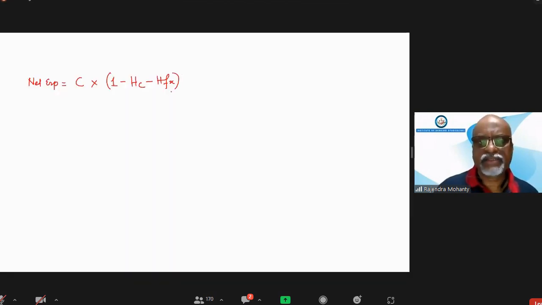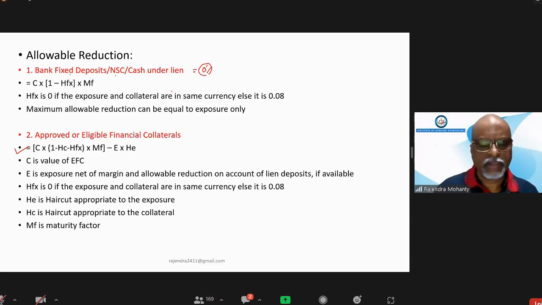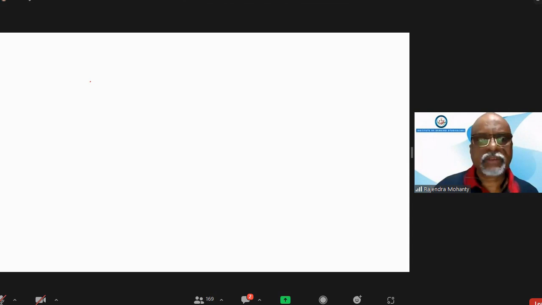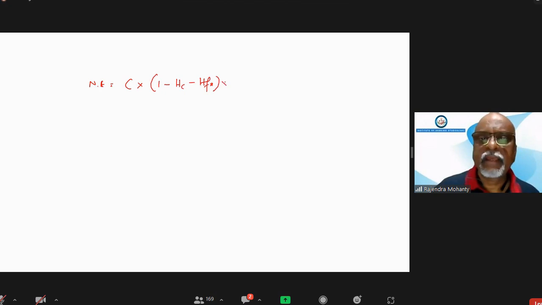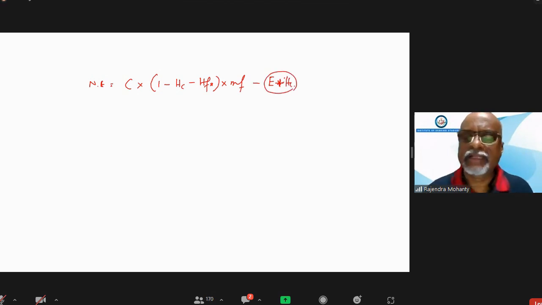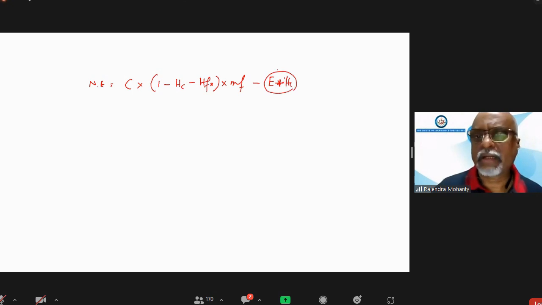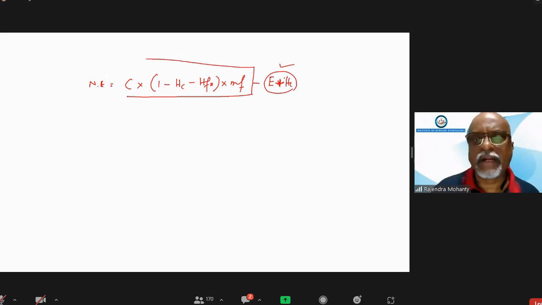Okay. 1 minus HC minus HFX, into the maturity factor. So net exposure equals C multiplied by (1 minus HC minus HFX) multiplied by the maturity factor, minus E into HC. E plus HC. That I will explain later, so forget about this right now. That is separate, and we will do this one. This is for the adjustment.